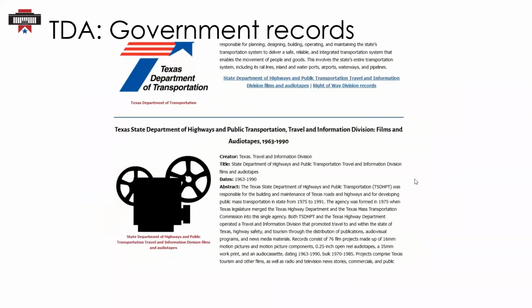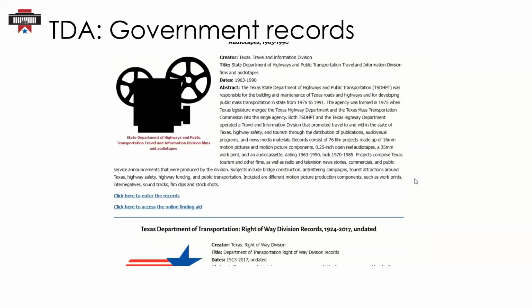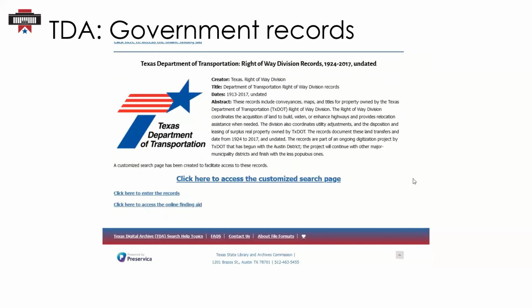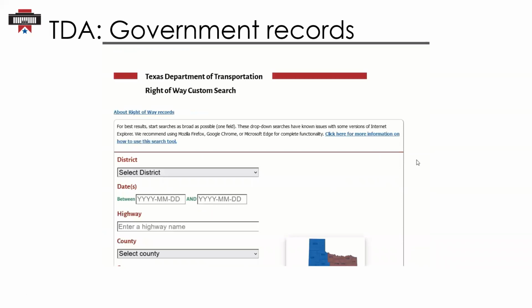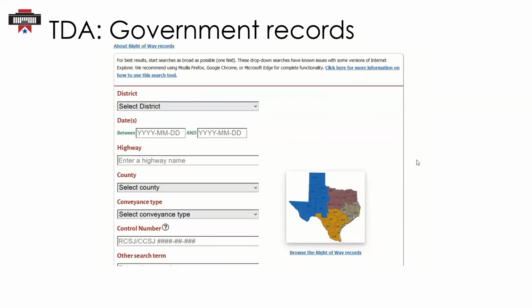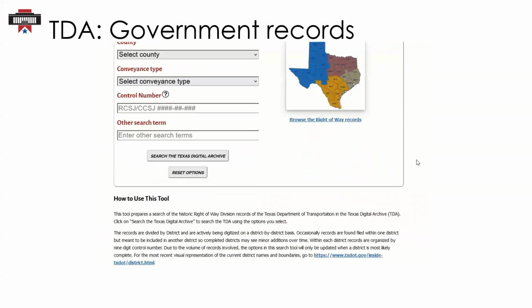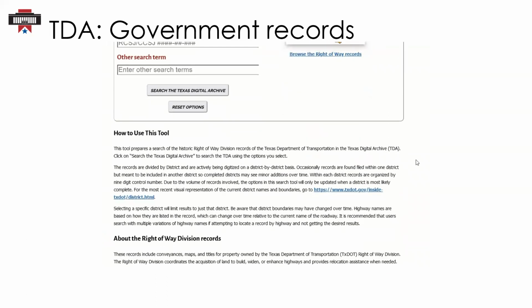In the description of the records for this agency, you'll see links to enter the records and to access the finding aid. Some records also include customized search pages, like the one shown here for the right-of-way division records. We'll talk more about customized search pages like this one later on in the presentation.